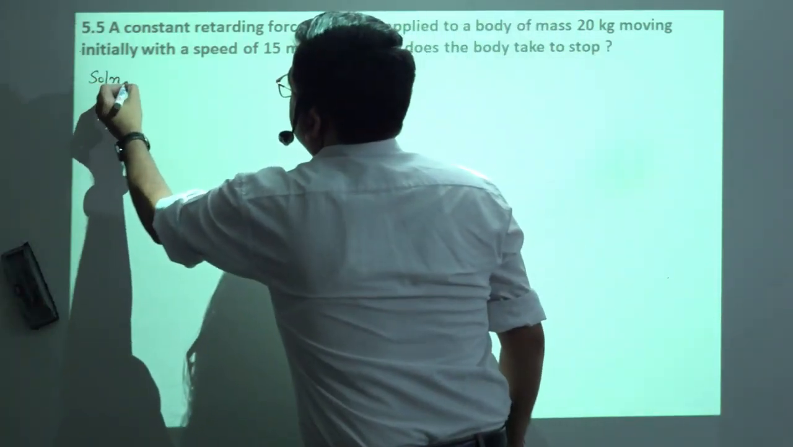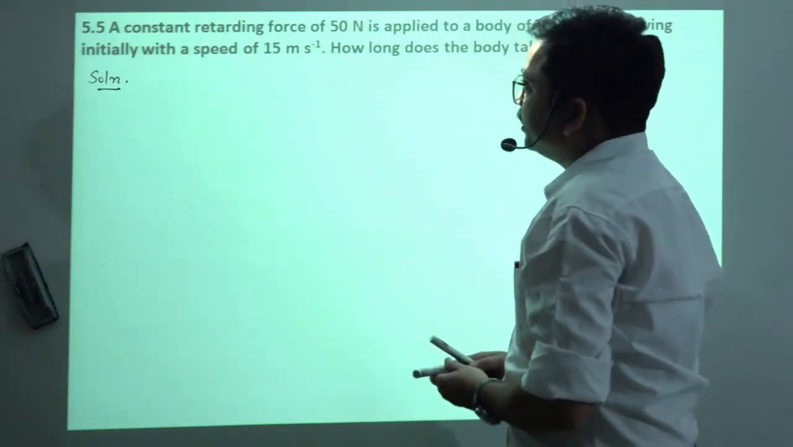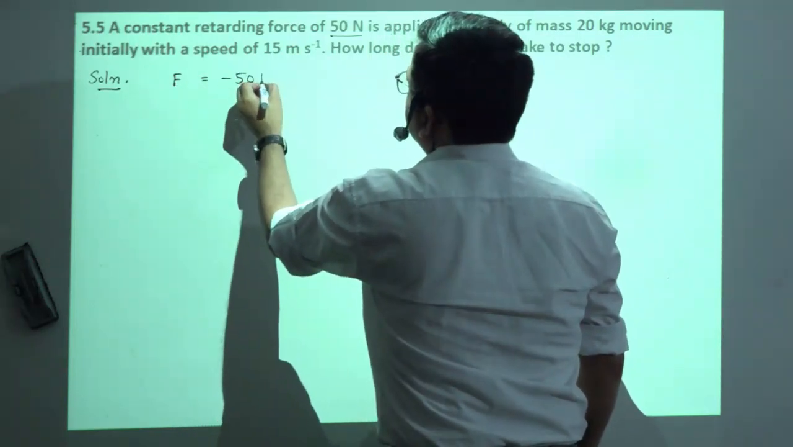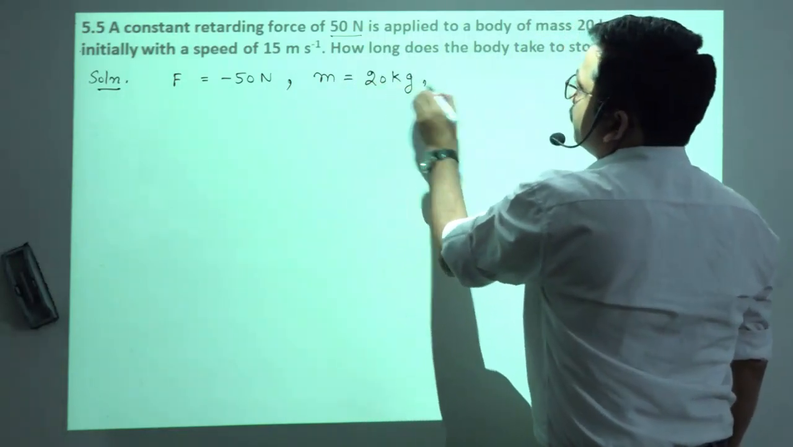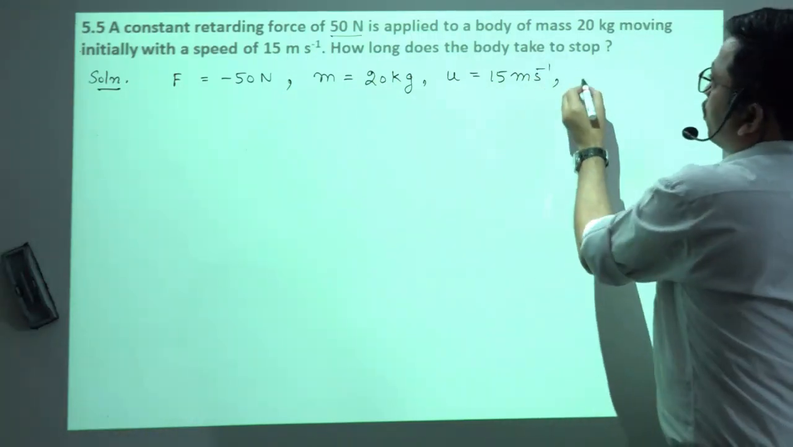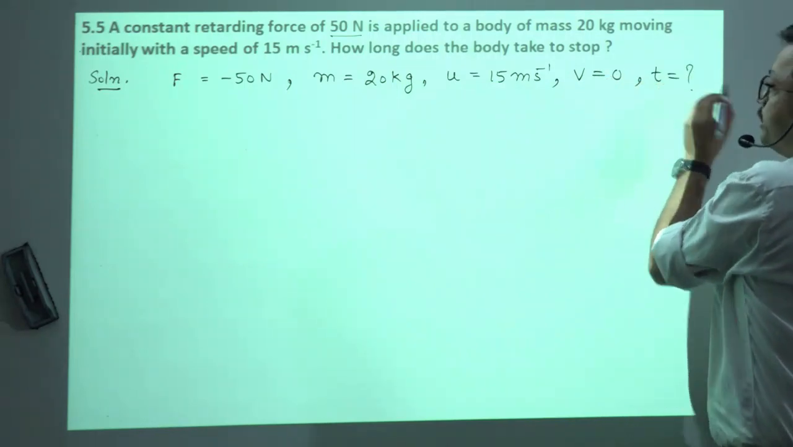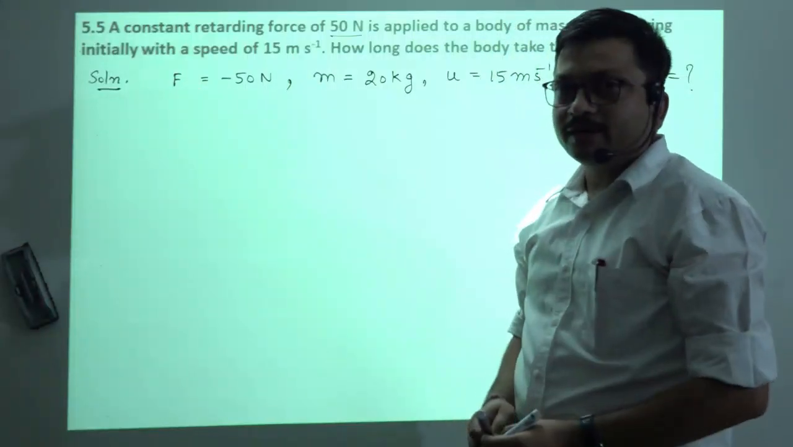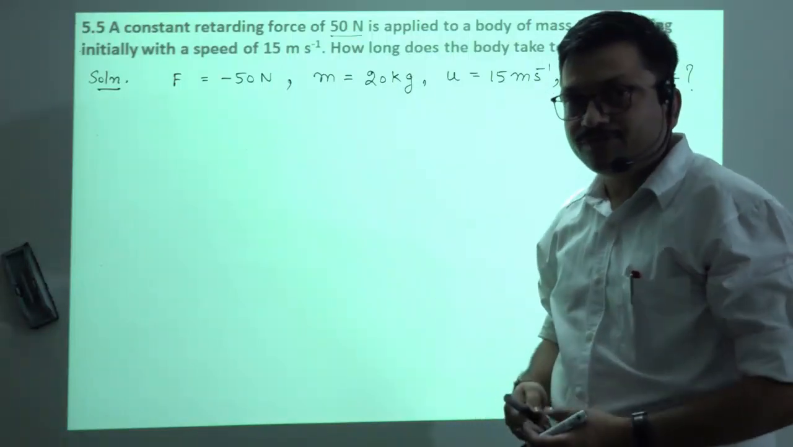So first of all we will write all the parameters, okay, which are given in the numerical. Retarding force means F is equal to minus 50 Newton. It is given to us. Mass of the body M is 20 kg, moving with the initial speed of 15 meter per second. How long does it take to stop? Means final velocity 0 और time calculate करना है हमें. Okay. Force दिया, mass दिया, तो acceleration मिल जाएगा. और V, U, A और T में फिर relation हमें पता है. We can easily find the T.